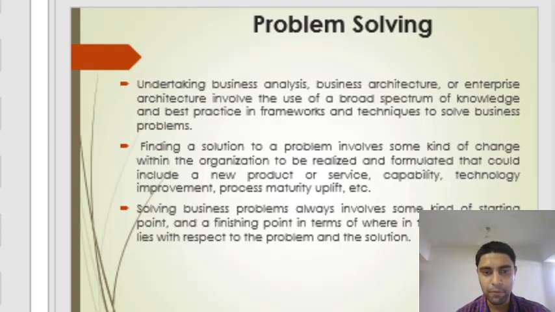Finding a solution to a problem involves some kind of change within the organization to be raised and formulated, that could include a new product or service, capability, technology, improvement, process maturity uplift, etc. So we will find the solution for a problem using some change in the organization, and we will formulate that in the organization using a new product or service, capability, technology, improvement, process maturity, etc.